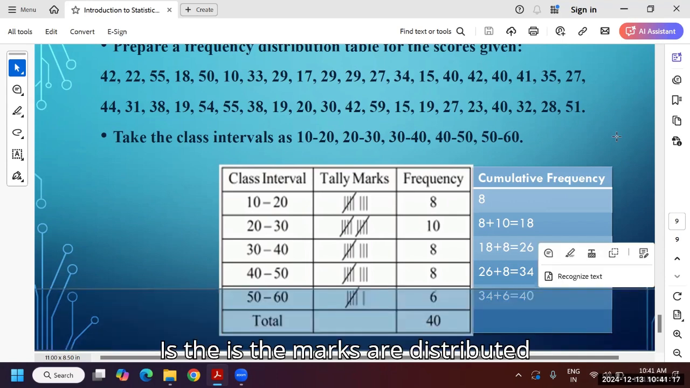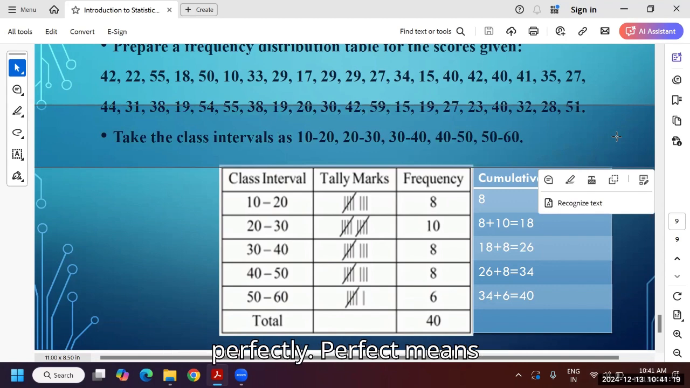Are the marks distributed perfectly? Perfect means, will a bell-shaped curve come or not? Anyone, just guess it by looking at the data. Is it forming any shape of the curve? Let us draw. Okay, no issue.